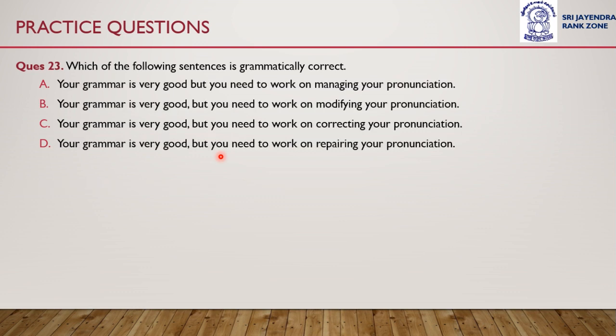Let's move on to question number 23. Here again we have to recognize which is grammatically correct. Option A: your grammar is very good, but you need to work on managing your pronunciation. Option B: your grammar is very good, but you need to work on modifying your pronunciation. Option C is your grammar is very good, but you need to work on correcting your pronunciation. And option D is your grammar is very good, but you need to work on repairing your pronunciation.